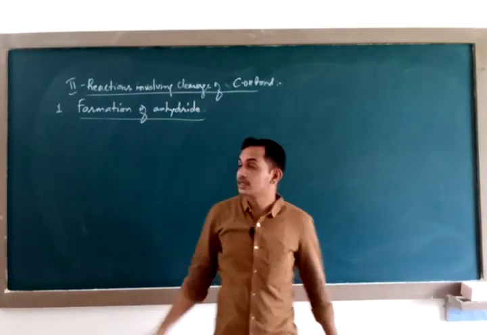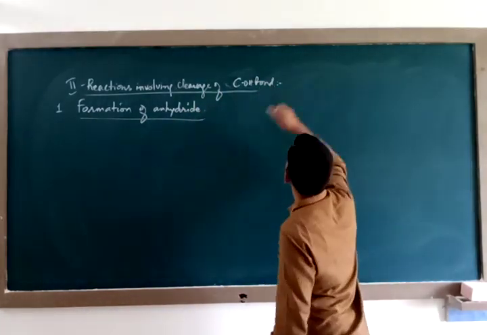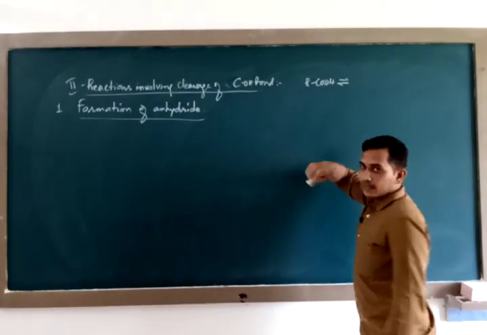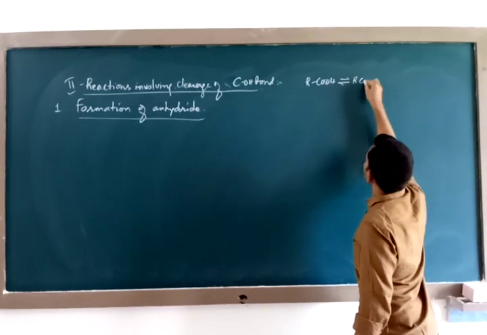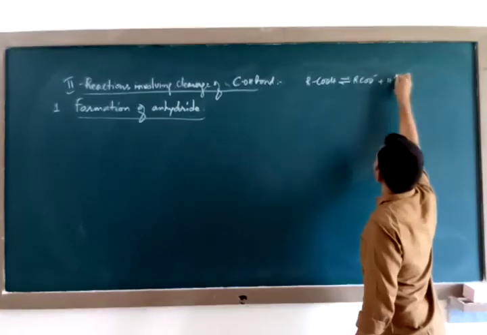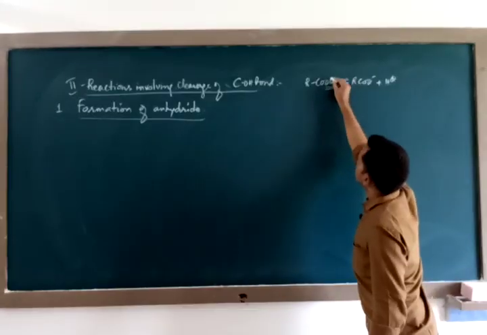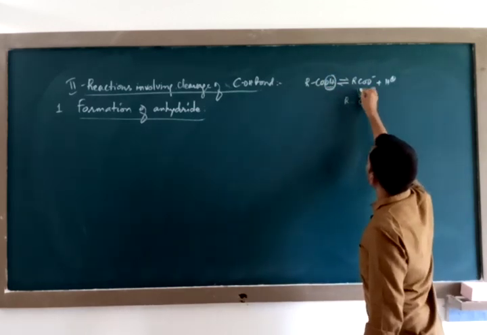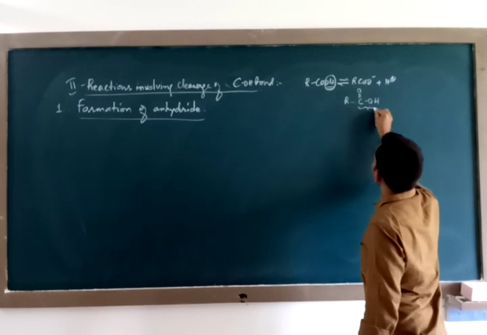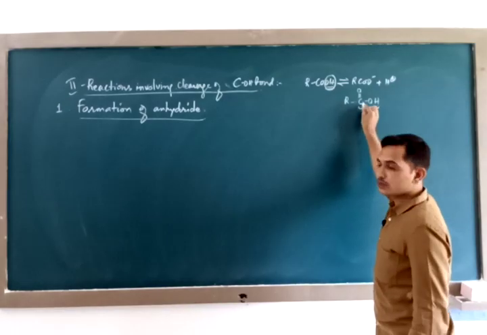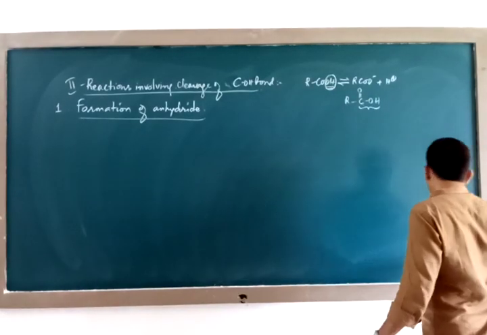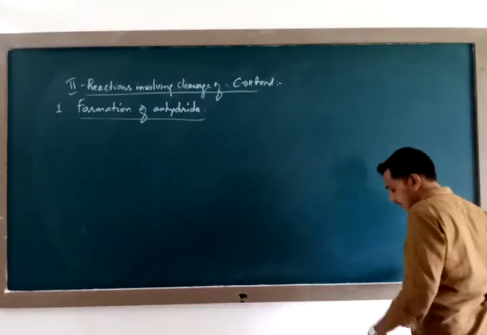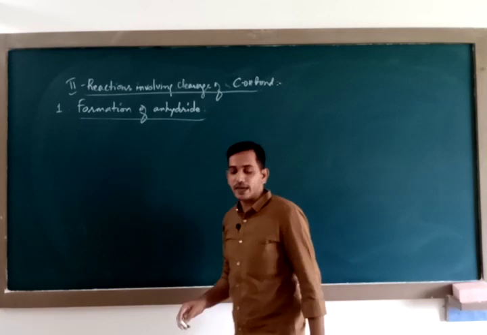Some of you might not understand what this C-OH bond is. If you take carboxylic acid, the last property showed that you were interested in breaking the bond between O and H. This time you are breaking the bond here, the C-OH bond. Understood? This is the second property, reactions involving cleavage of C-OH bond. Under that, first is formation of anhydride.